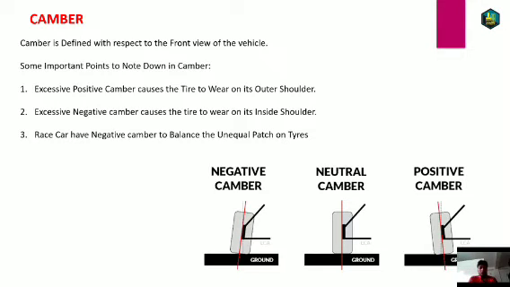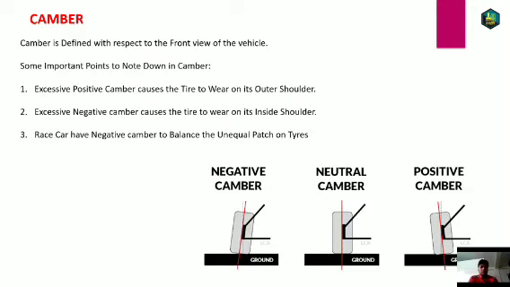There are some important points I want to point out, first about positive camber. If we have excessive positive camber, it will cause our tire to wear from the outer shoulder. Before going deeper, when the tire contacts the ground, the contact is not tangential; there is a flat surface because of the deformation of the tread. Because of this deformation, there is a pressure variation on the tread, and it is not uniform. That is why the camber angle comes into play.